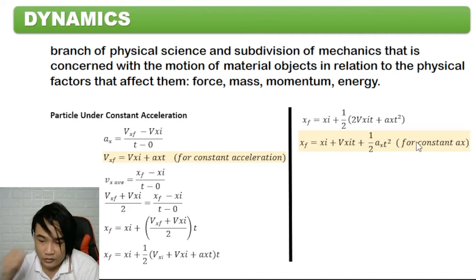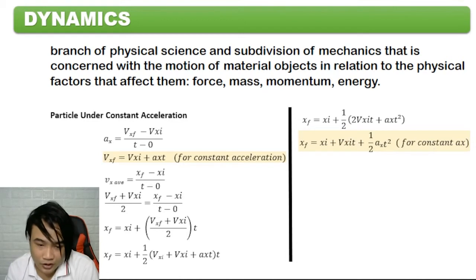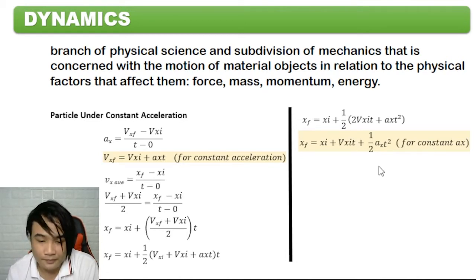This is our equation for final distance using initial velocity and acceleration in time.